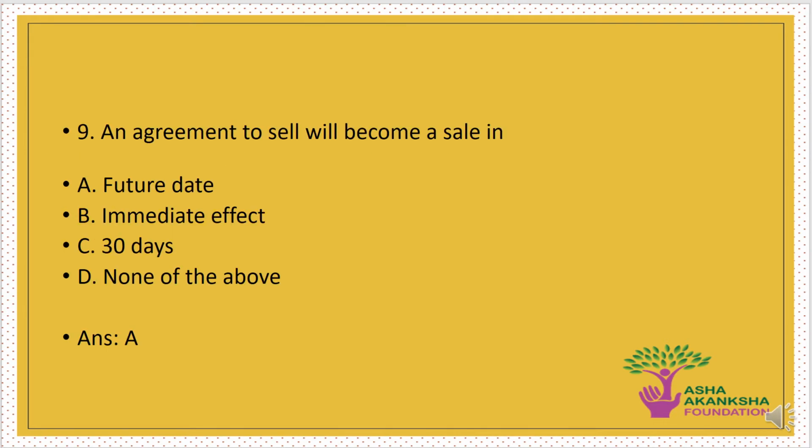The next question is, an agreement to sell will become a sale in which of the following? Options are A. A future date, B. With immediate effect, C. Within 30 days, or D. None of the above. The correct answer to this question is option A, that is, an agreement to sell becomes a sale on a future date. The agreement to sell is just an agreement between two parties that the seller would be selling goods for a certain price or a consideration, and the buyer would be accepting the goods in return of the consideration.